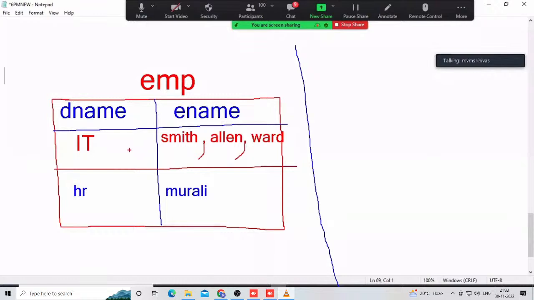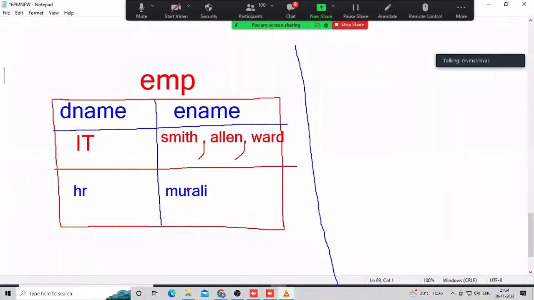Why? Because the problem is, in any relational data model products also, data is represented in the format of tables, and tables also have some rules that they implement. What is that? In this table here, this is a cell. This is another cell. This is another cell. This is another cell. But every cell has a single value. Suppose here this IT is a single value. There is no problem. Again, HR is a single value. There is no problem. Murali is a single value.